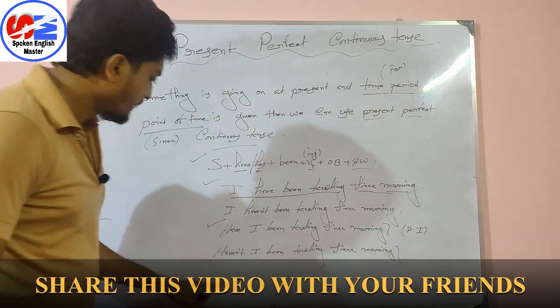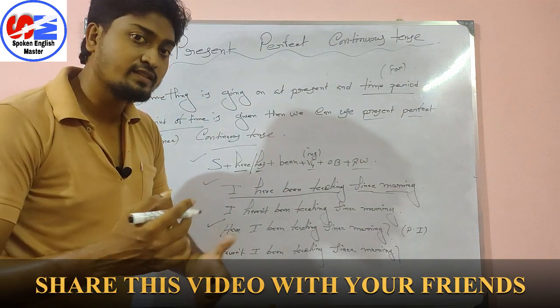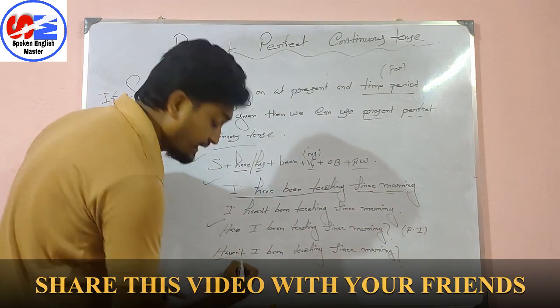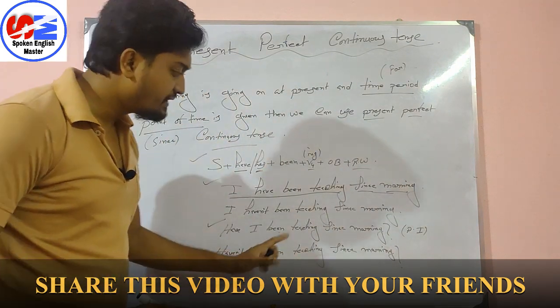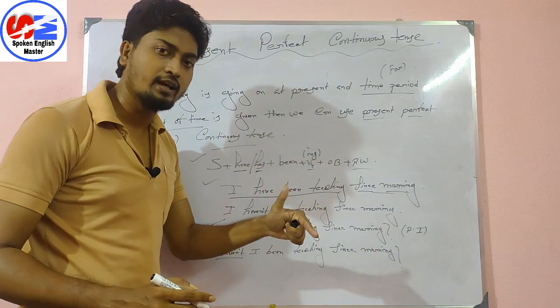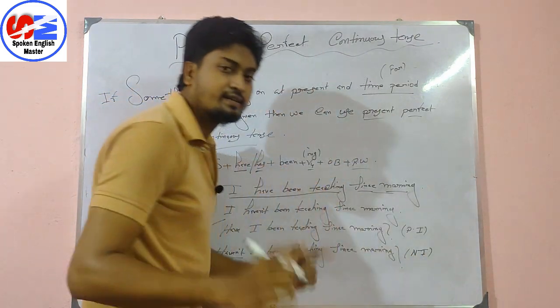Next one. Haven't I been teaching since morning? क्या मैं सुबह से नहीं पढ़ा रहा हूँ? Haven't means again have not. Short form is haven't. Haven't I been teaching since morning? क्या मैं सुबह से नहीं पढ़ा रहा हूँ? This is your negative interrogative sentence.